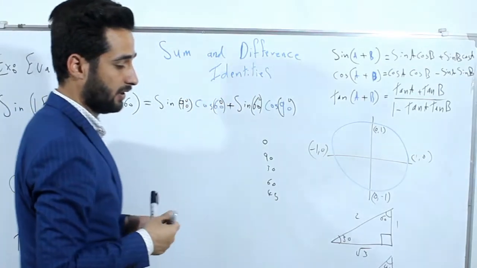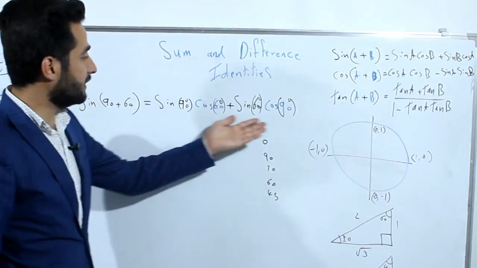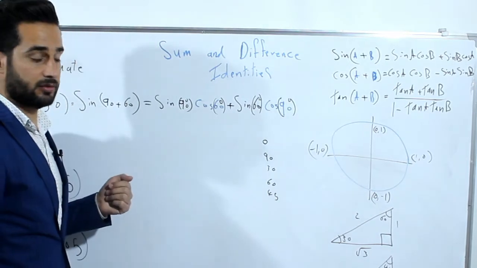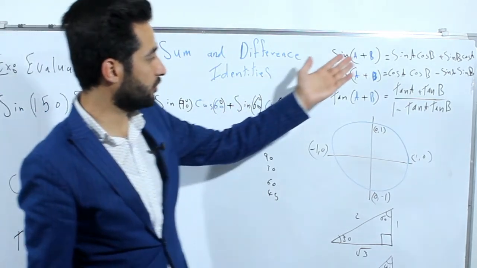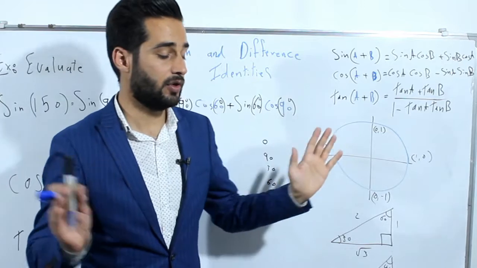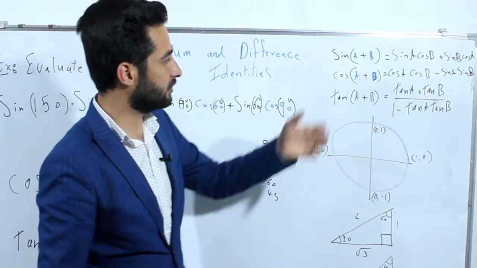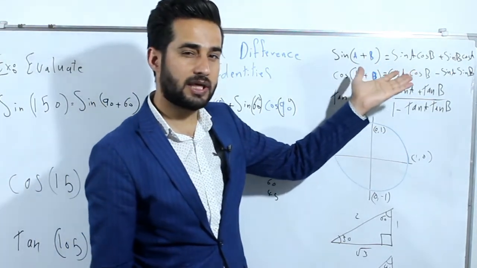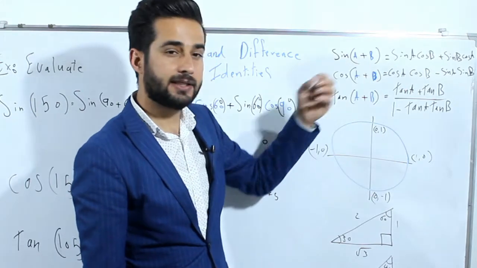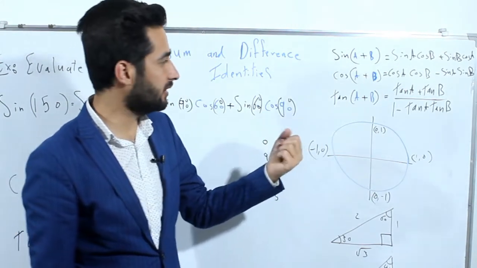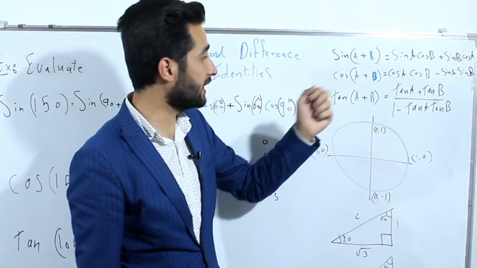Now, how can I find this rule? I wrote all the rules here. If you don't know, you just have to have a look at this one and check it. Sine is kind to his brother, cosine.